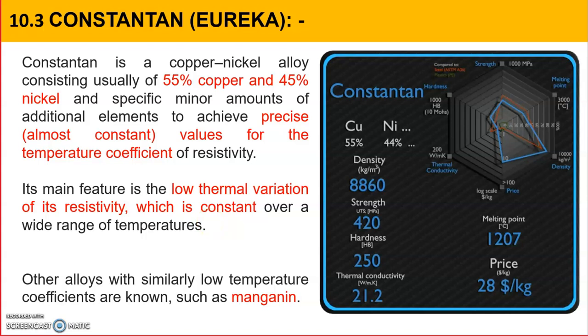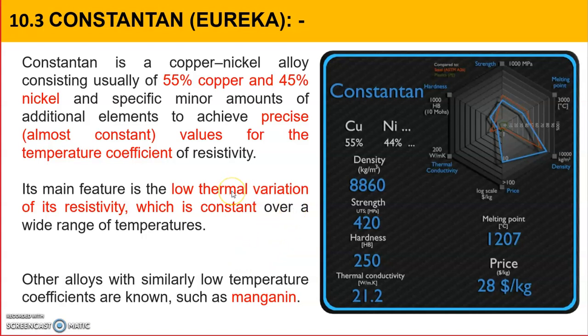It means from a certain low temperature to a higher temperature, resistance will not vary. Other alloys with similarly low temperature coefficients are known as manganin. So constantan and manganin have similar properties, and their applications will be very similar. They are used in making potentiometers, standard wires or some resistances.